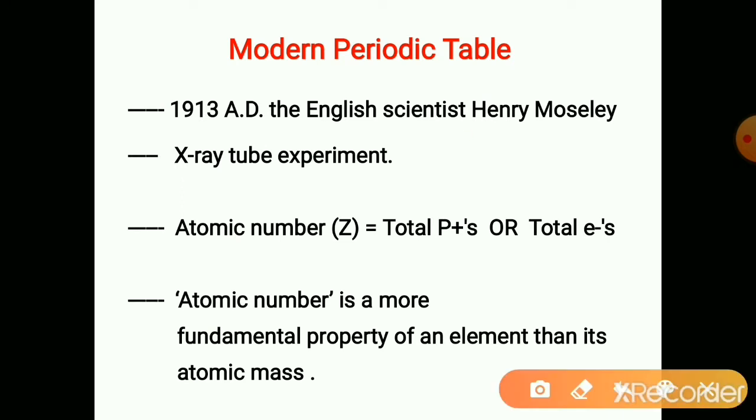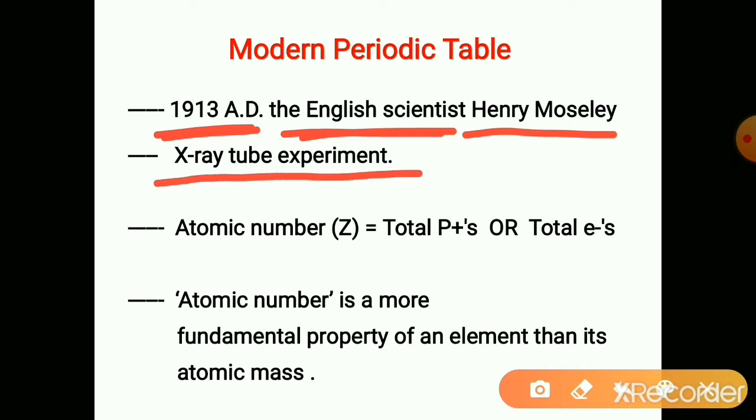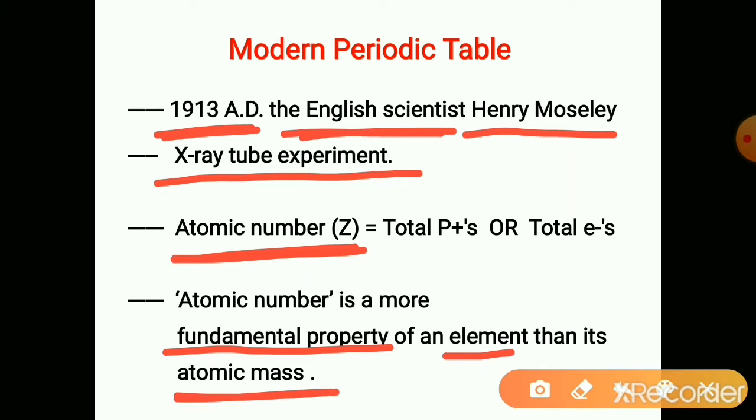The modern periodic table was put forth by Henry Moseley, an English scientist, in the year 1913. He studied the X-ray tube experiment and concluded that atomic number is the fundamental property of the element, not the atomic mass. Till now, in the classifications by Dobereiner, Newlands and Mendeleev, these scientists had considered the atomic mass as the fundamental property for the classification.